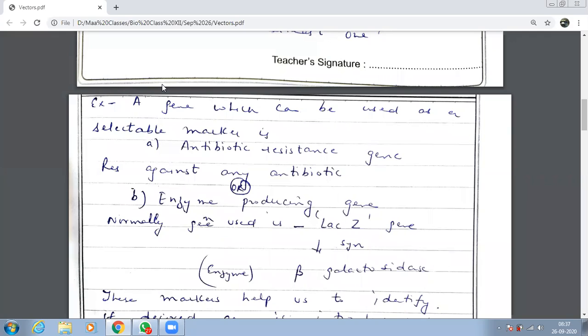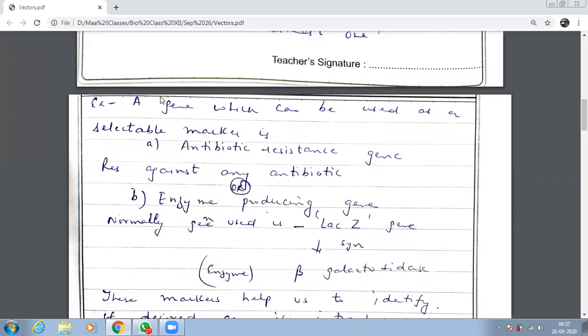Understood the work of a marker in biotechnology? It will identify your foreign gene after it has entered the host. So let us study about markers. I said the main third quality of a vector is it should have at least one marker. There are two types of markers in biotechnology, children. So in both, at least one should be present.